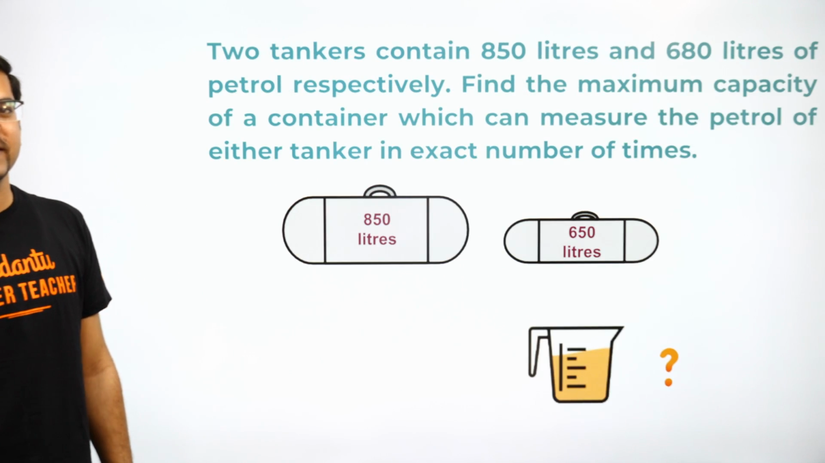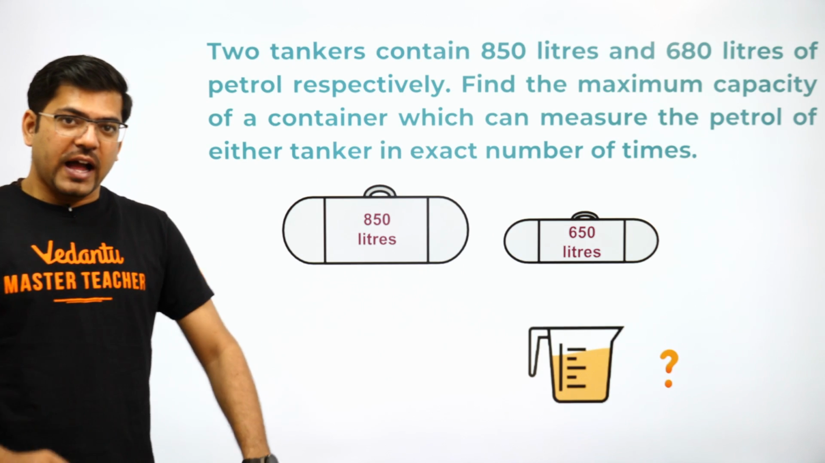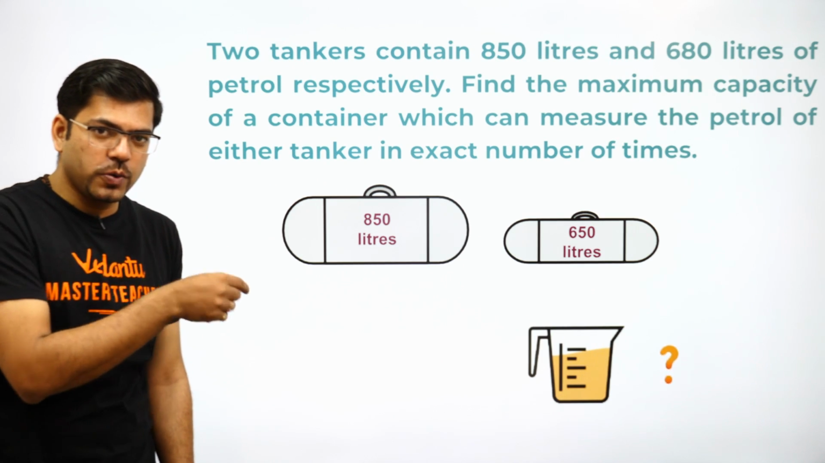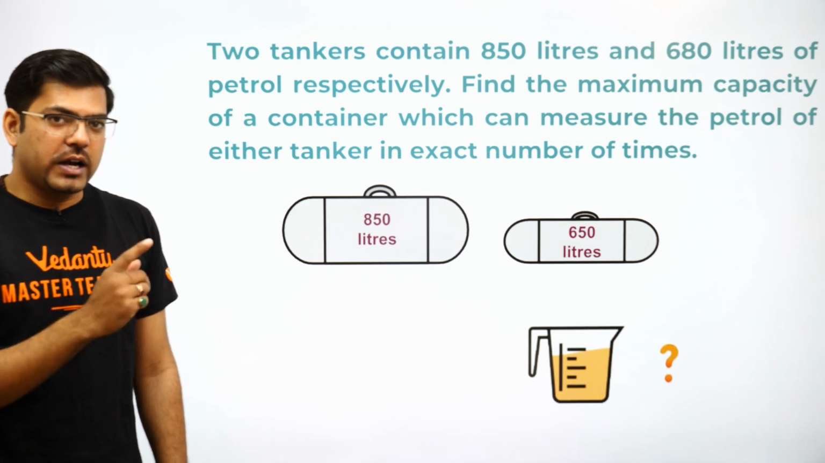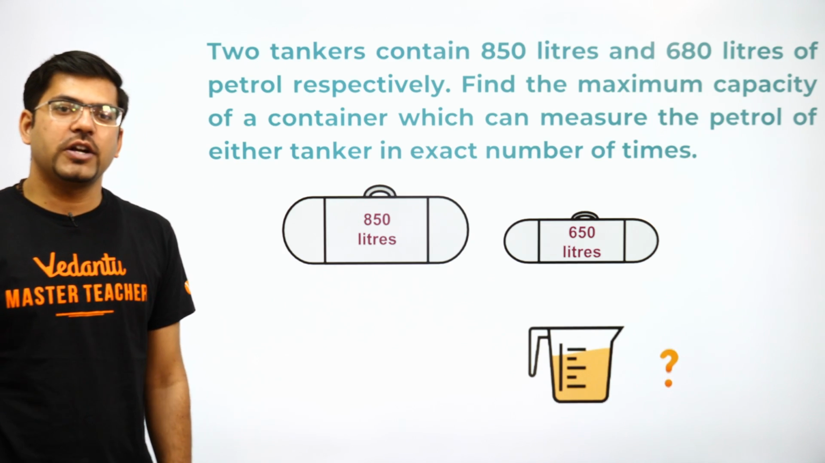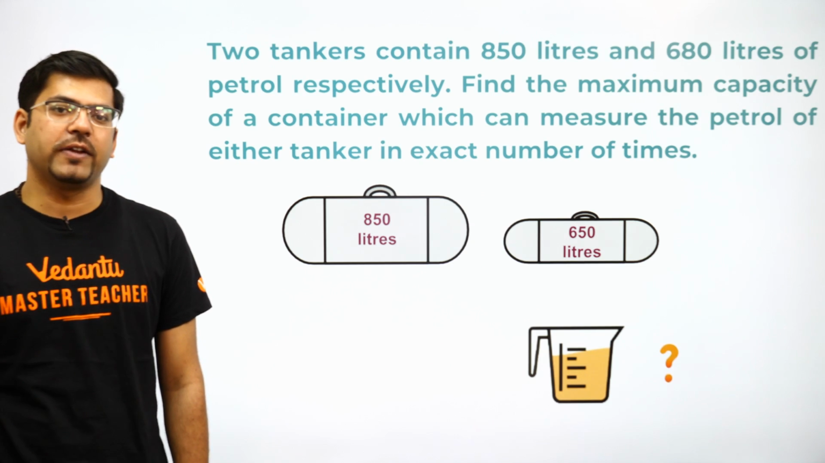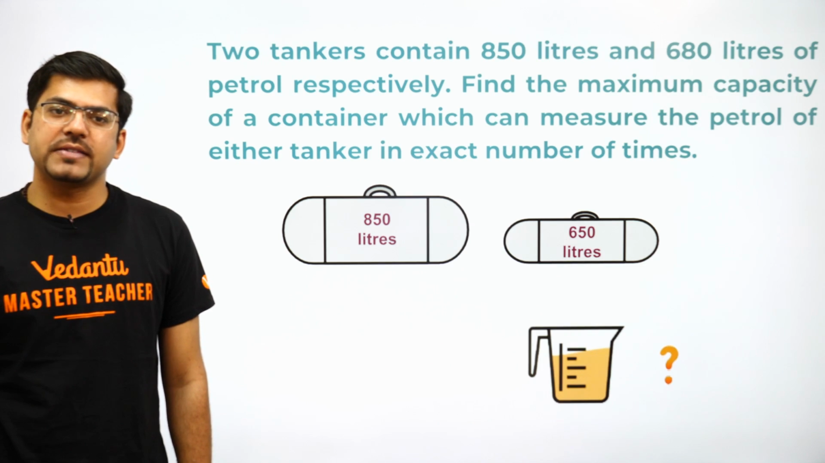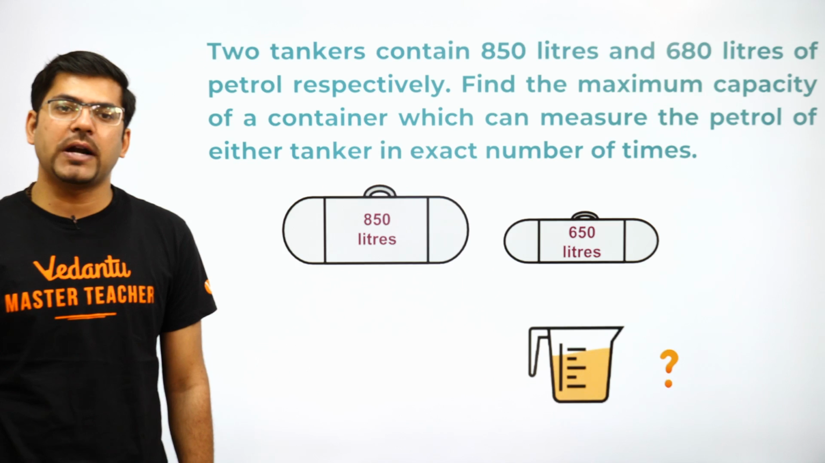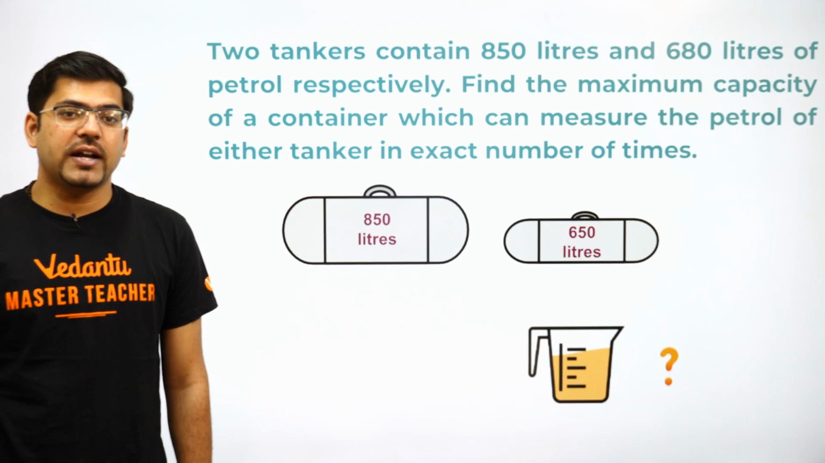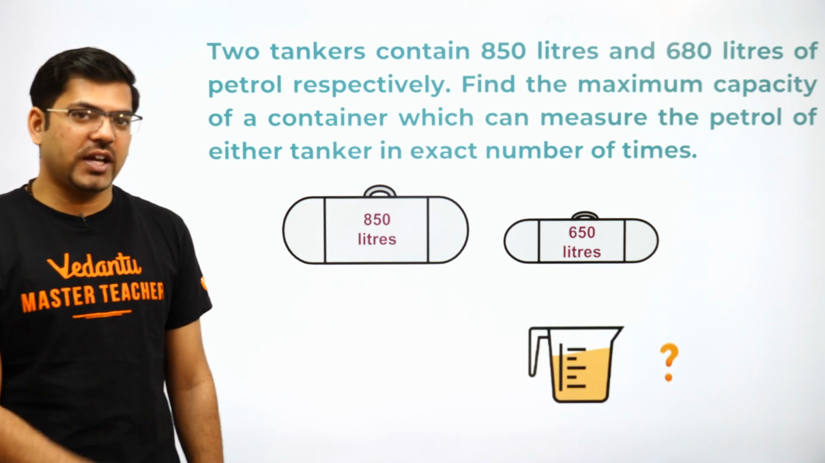Now moving on to our next, this is our next question. Here, the thing which I have just now said, you would be able to apply it here. Read out the question very fast. Two tankers contain 850 liters and 680 liters of petrol respectively. Find the maximum capacity of a container which can measure the petrol of either tanker in an exact number of times.